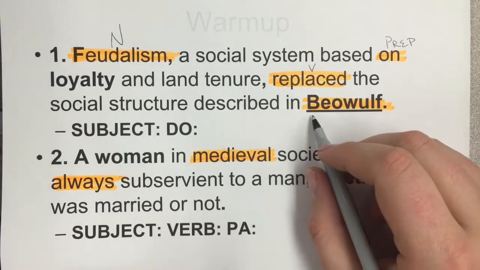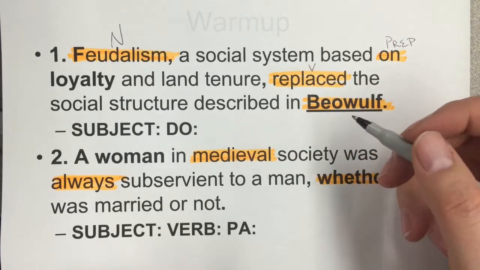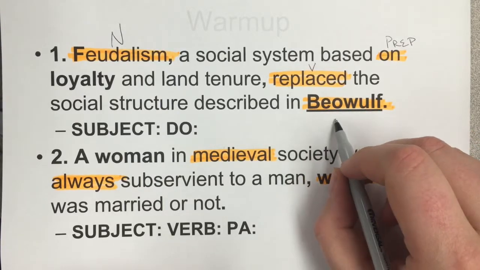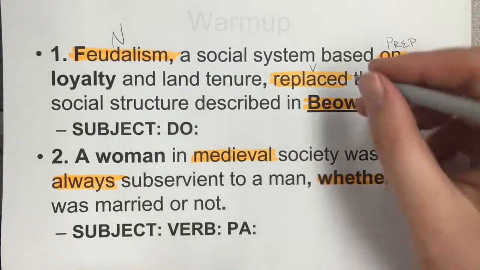And then Beowulf here is underlined because it's the title of a book, or it's actually an epic poem, but it's a long poem, so it's underlined. Short poems have quotations around them. Anyway, the title of a poem is a thing, so this is a noun.